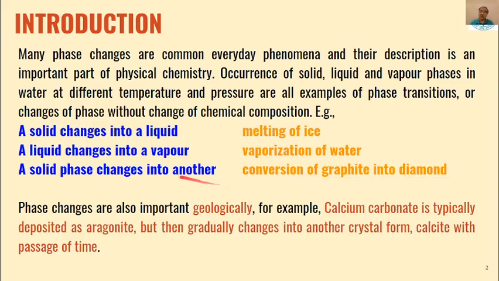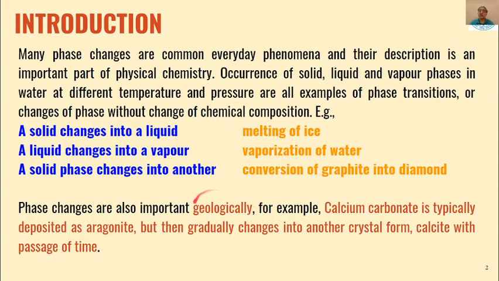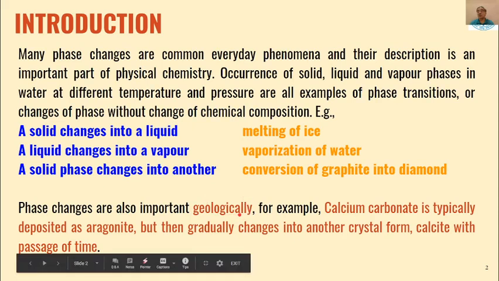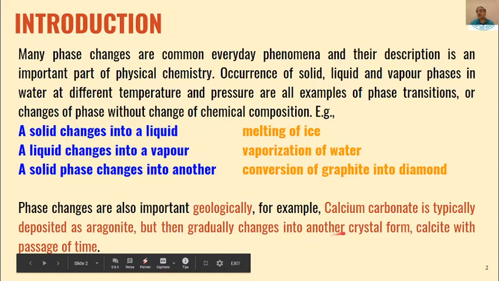So the phase changes are not only important in terms of chemistry, but geologically also they are very important. For example, calcium carbonate we know is typically deposited as aragonite, but then with passage of time it changes into another crystalline form, that is calcite.